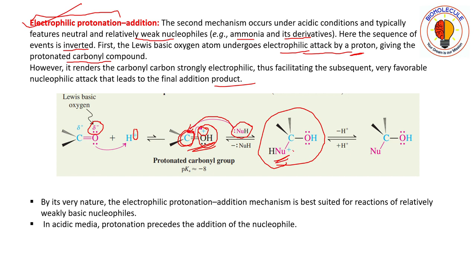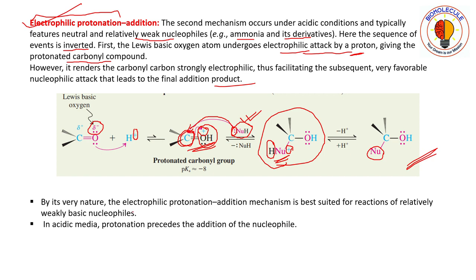See here, the nucleophile bears a positive charge because it was a neutral nucleophile, so it does not contain any charge, but after giving its lone pair of electrons for the formation of this nucleophile-carbon bond, it will bear a positive charge. Hence it has to release this proton to become neutral and to give the final product, okay.